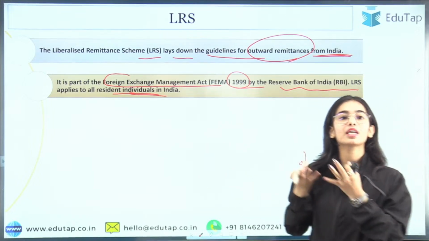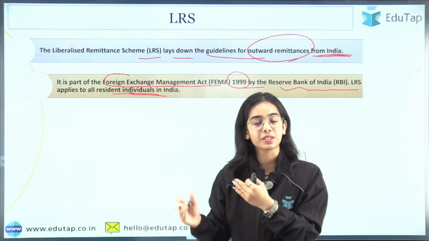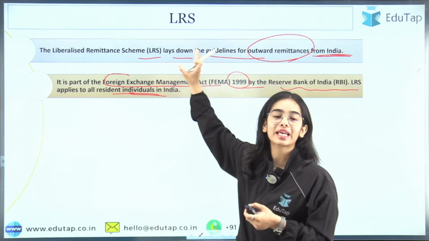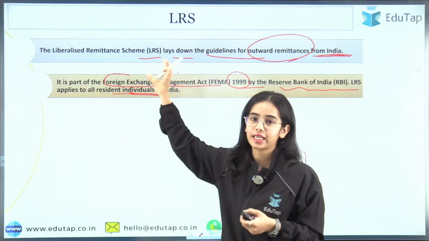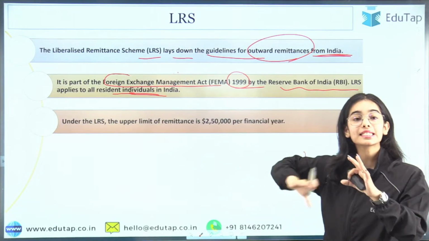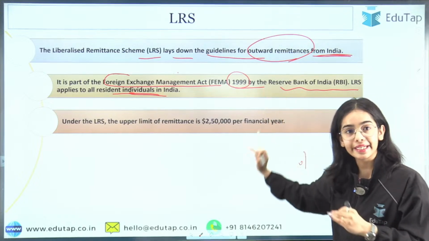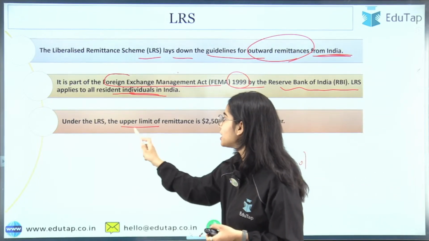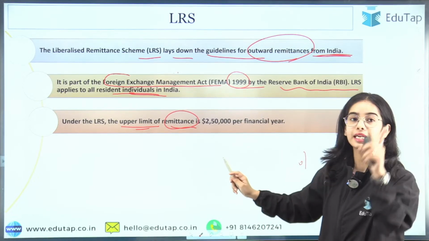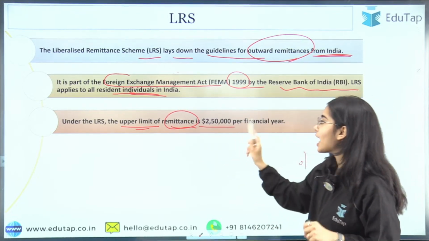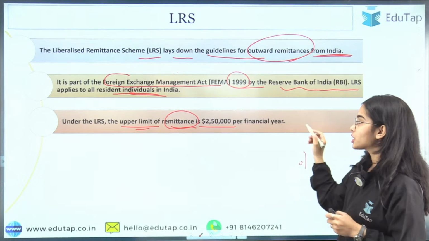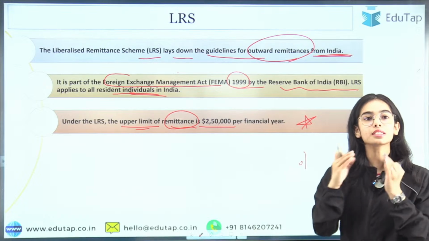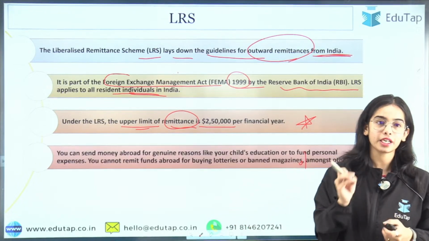Even if you want to take your money outside for tourism purposes, resident individuals can remit their funds outside under the LRS. Yes, we will discuss the purposes in detail in the coming slides, but this is the brief idea. Under the LRS, the upper limit of remittances in a financial year is $250,000. That is the upper limit for now, per financial year for a resident individual.